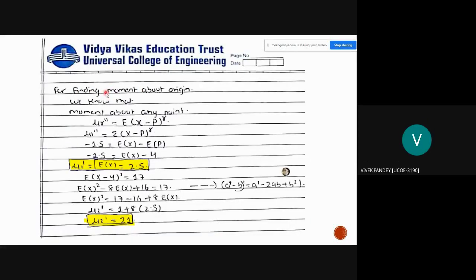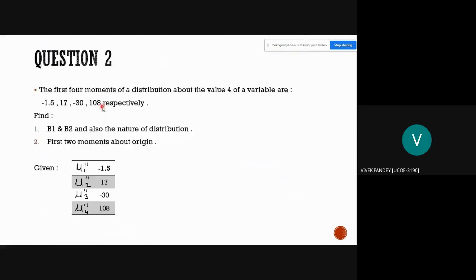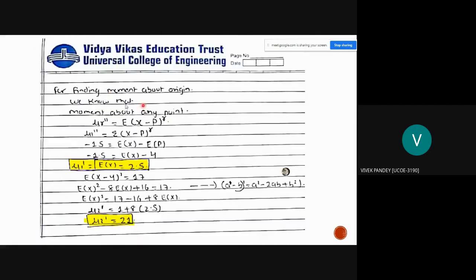We also have to find the moment about the origin. In the question given, for finding the moment about the origin, we have to first find the moment about any point. So the general formula of moment about any point is nu r'' equal to E x minus p raised to r. For finding the first moment about any point, nu 1'' equal to E x minus p raised to 1. By substituting the nu 1'' value and the point equal to 4, which is given in the question, minus 1.5 equal to